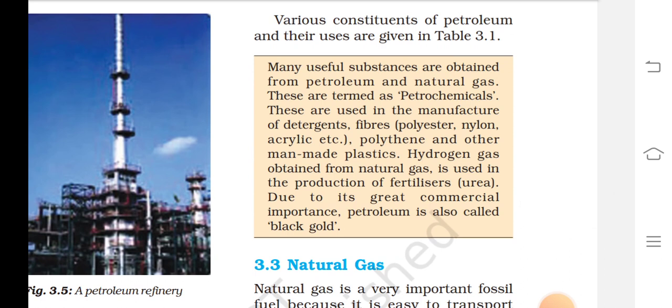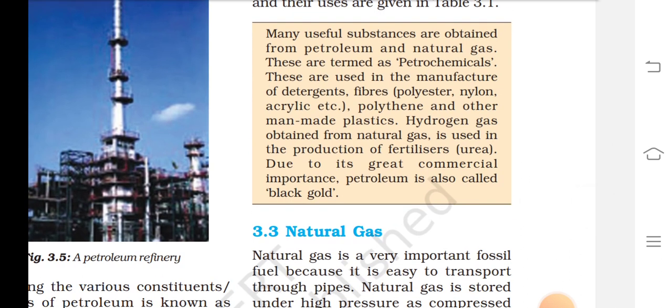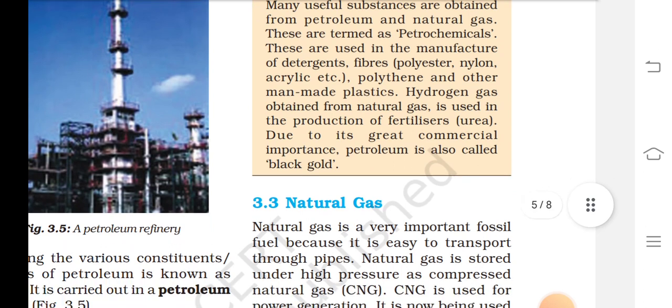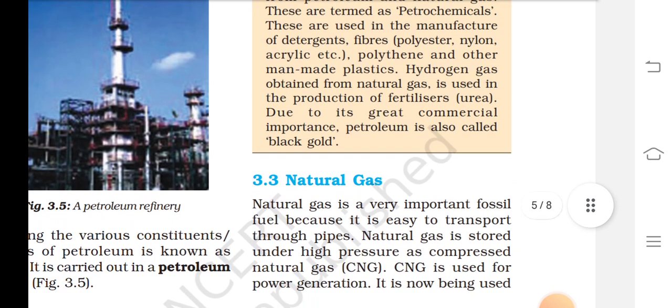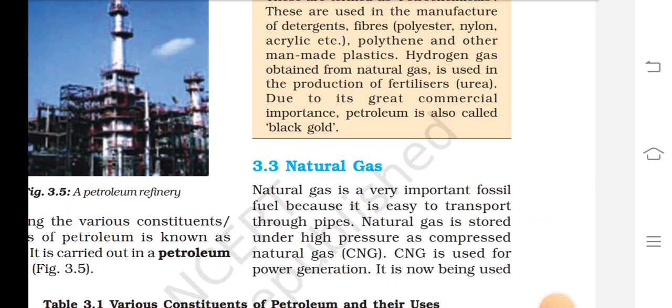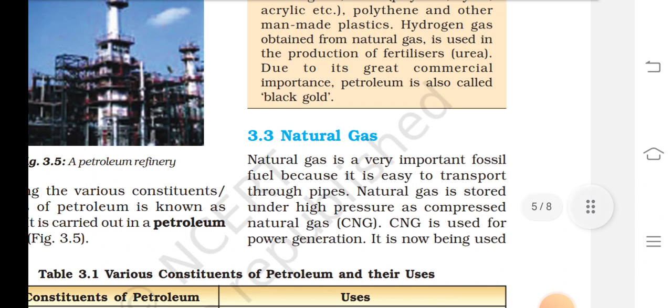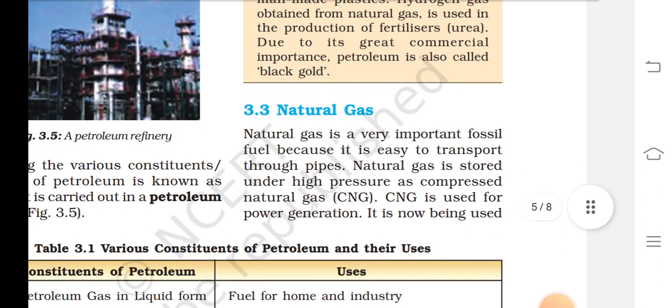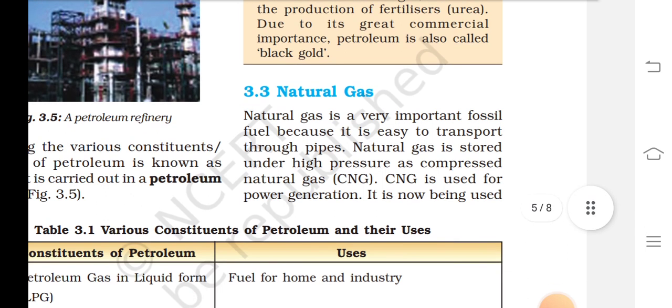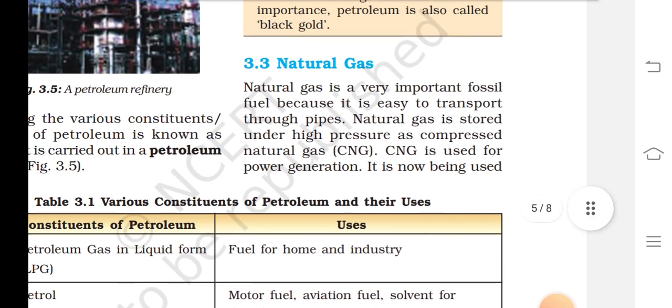Many useful substances are obtained from petroleum and natural gas. These are termed petrochemicals. These are used in the manufacture of detergents, fibers, polyester, nylon, acrylic, polythene and other man-made plastics. Hydrogen gas obtained from natural gas is used in the production of fertilizer. Due to its great commercial importance, petroleum is also called black gold.